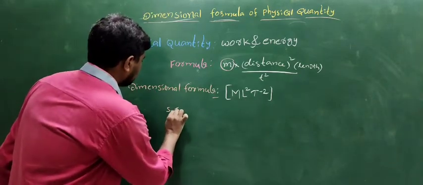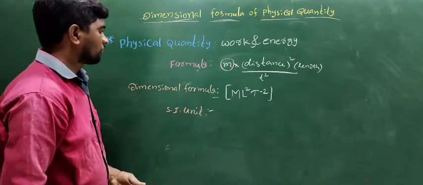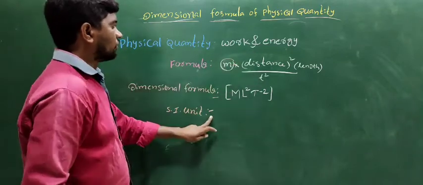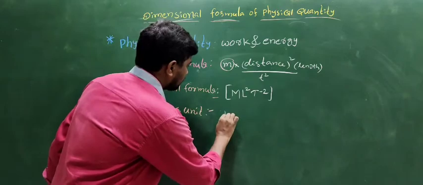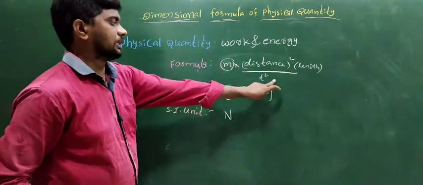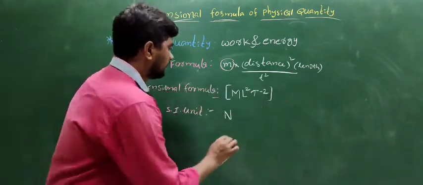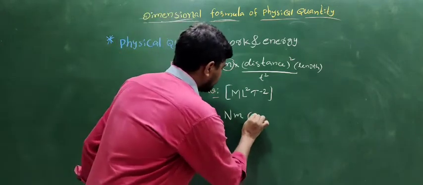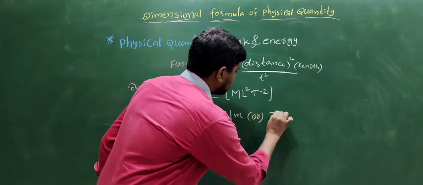The another one is the SI unit of work and energy. Work and energy formula: force into distance. Force is the Newton. The SI unit of force is Newton. The another one is the distance. Distance means the length. The SI unit of length is meter. Newton meter or joule. Capital J is the joule.